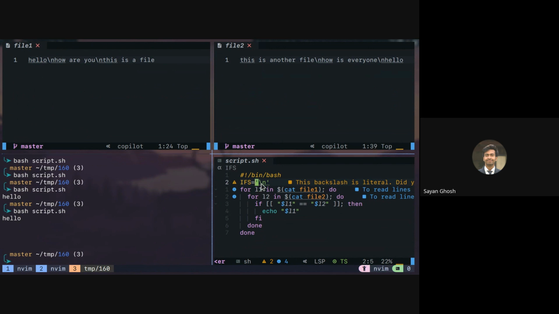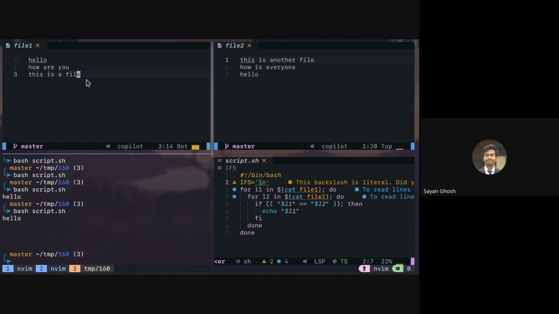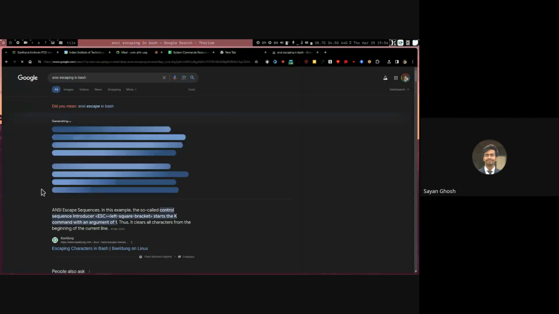But because we don't have the literal backslash n in the original file, we have the actual newline character, if I want to escape strings that way in bash, then we have to put a dollar here, which is called ANSI escaping. If you want to learn more about it, you can search for ANSI escaping in bash.